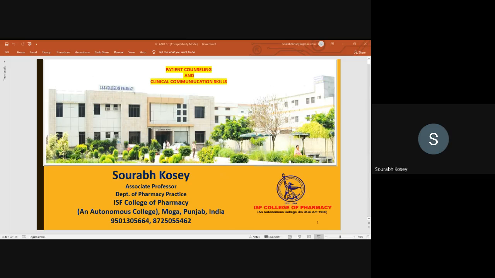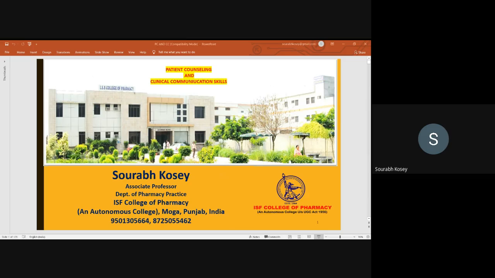There should be privacy and enough time for patient interaction. Environmental barriers, such as lack of privacy or furniture that creates physical barriers between the patient and the counselor, can prevent effective communication. So environmental barriers are examples of physical barriers.